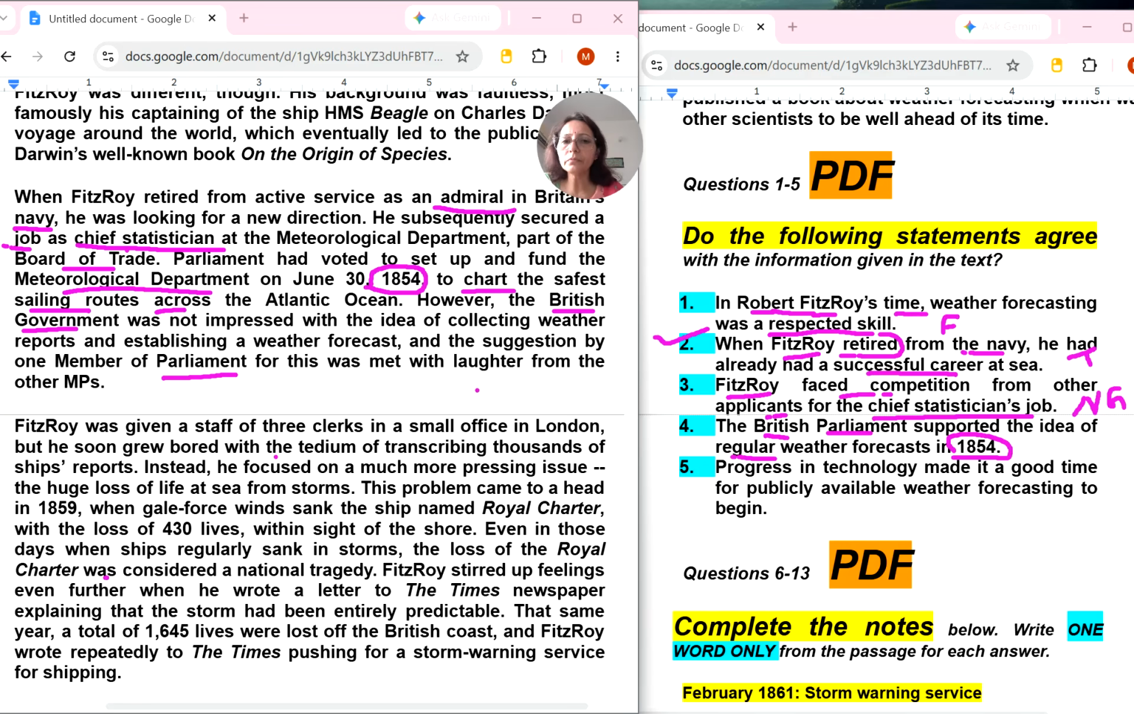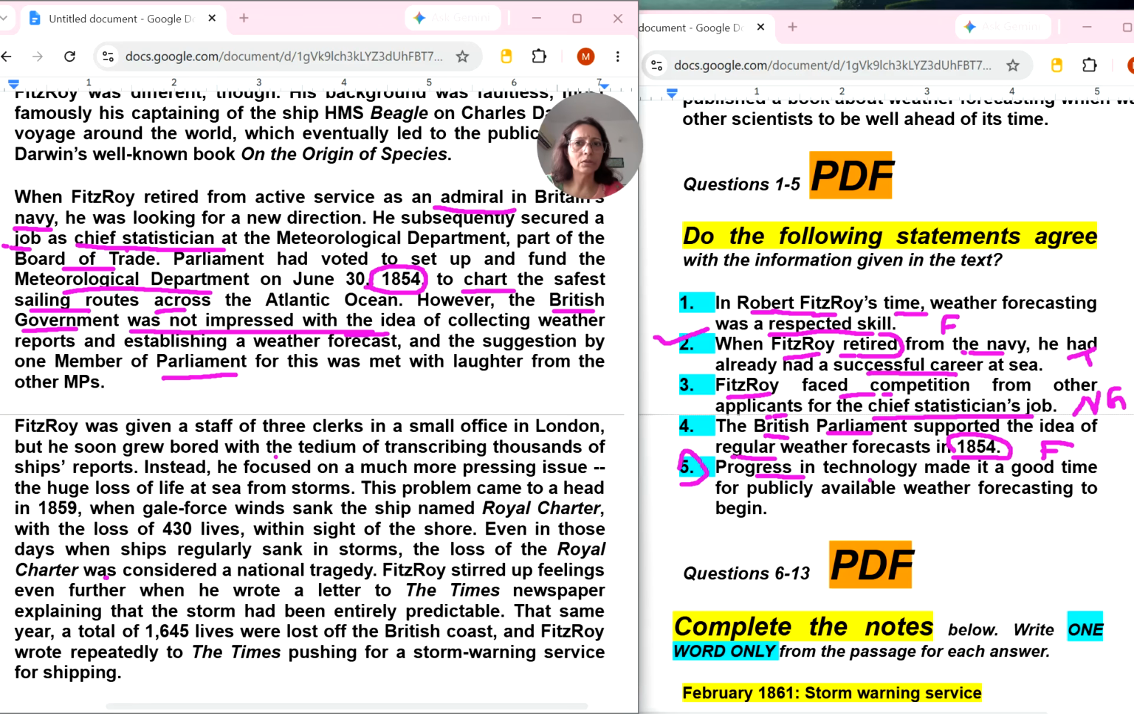However, the British government was not impressed with the idea. Was not impressed with the idea. Here it is given supported the idea. Okay, so of course this will be false. Idea of collecting weather reports and establishing a weather forecast. Okay, now coming to the fifth question.